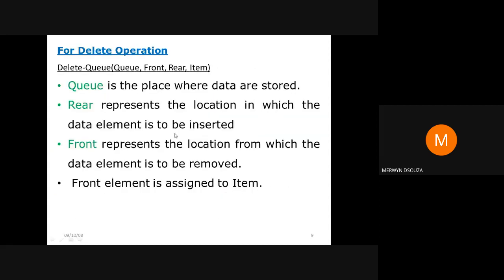Let's continue. Similarly, dequeue is your operation to delete items from your queue. You can call it dequeue, or delete queue, whatever function name you want to give. The parameters for that will be queue, which is your array where you're going to do the deletion, your pointer pointing to the front of the queue, called front, your pointer pointing to the end of the queue, called rear, and item, which will store the deleted item. Basically, item will contain whatever value you are deleting from the queue.